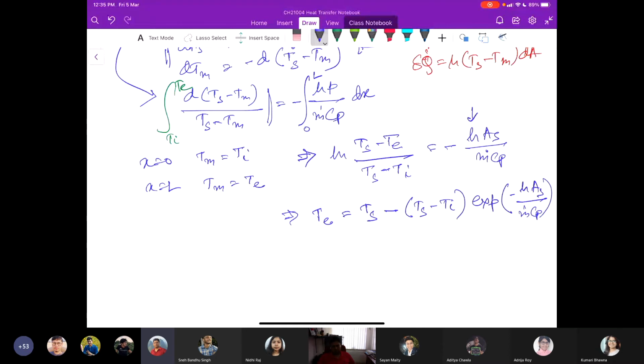So the mean fluid temperature at the tube exit we can calculate from this expression.